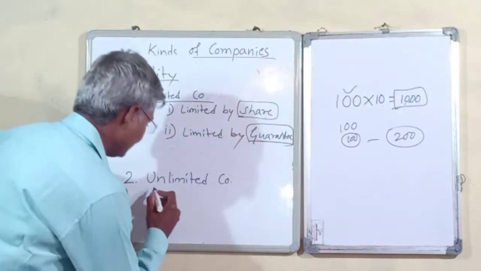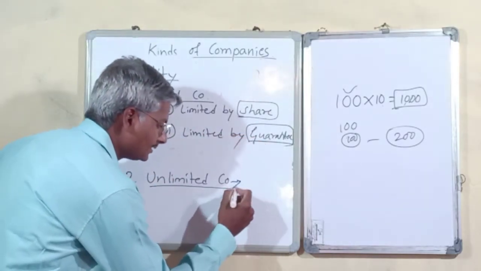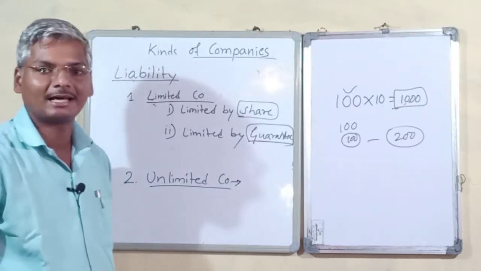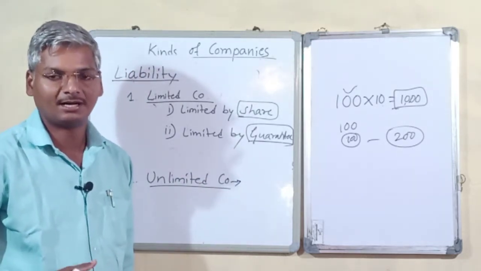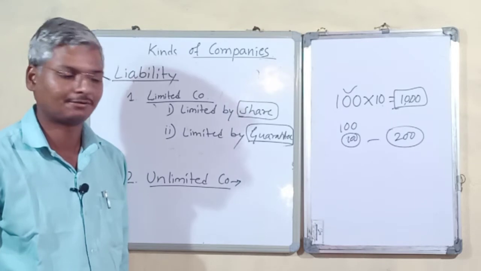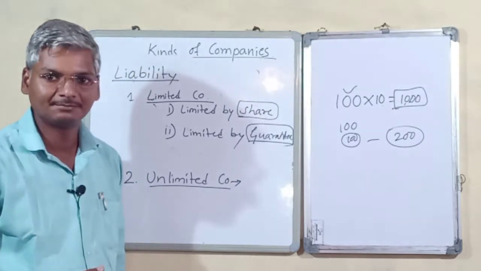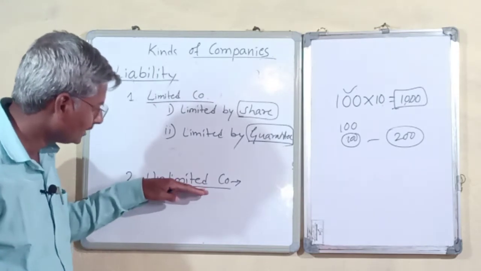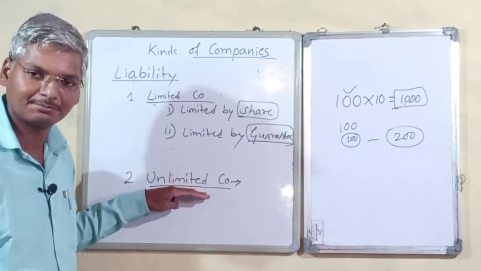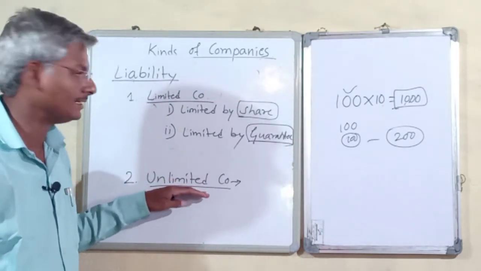And unlimited companies are companies where the liability of a member is unlimited. In the case of a private limited company, we have unlimited liability. So these are unlimited companies where the members' liability is unlimited.